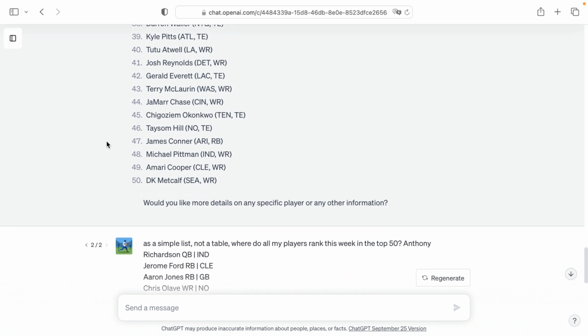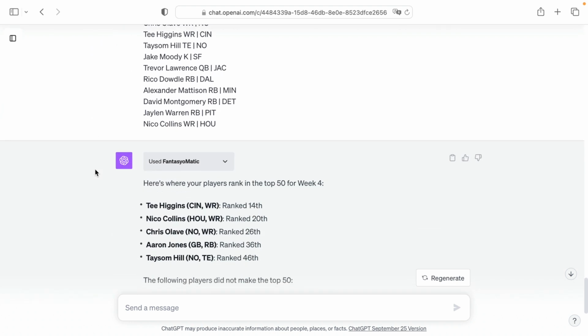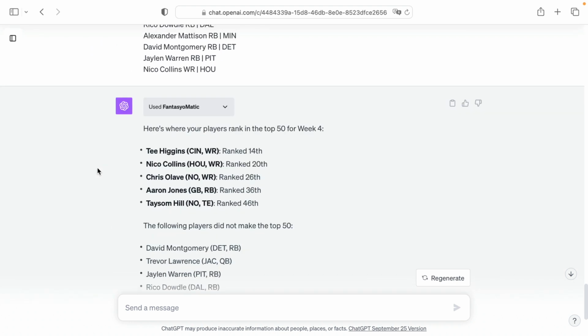And because this isn't just some AI generating articles, which a lot of websites do, this is a hyper-personalized FantasyoMatic guide on the side. So here I can say "as a simple list, not a table, where do all my players rank in this week's top 50." So total personalization. You don't even have to scroll through the list to find your players. It'll tell you.